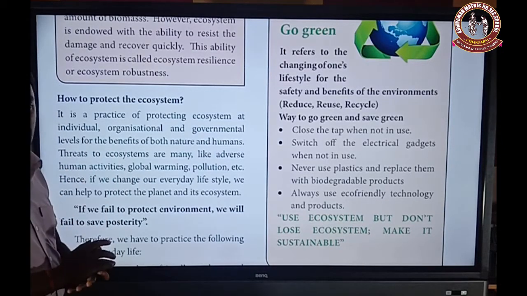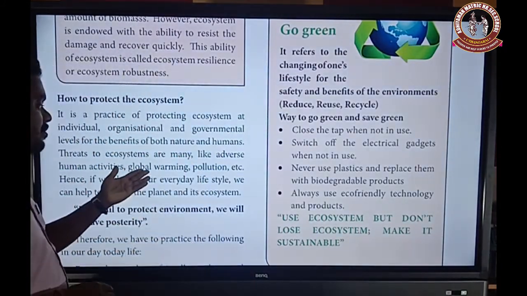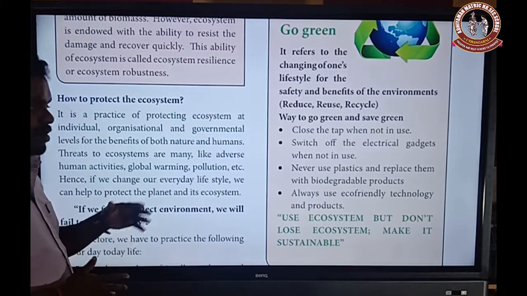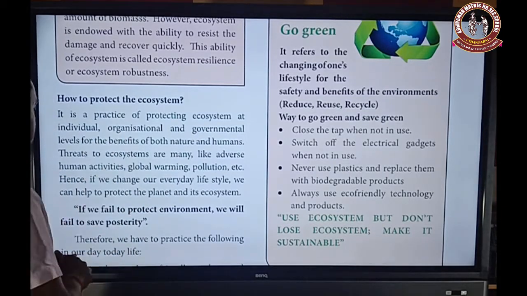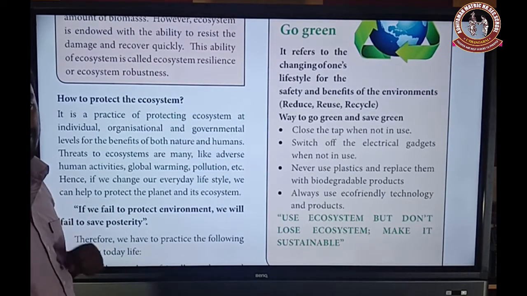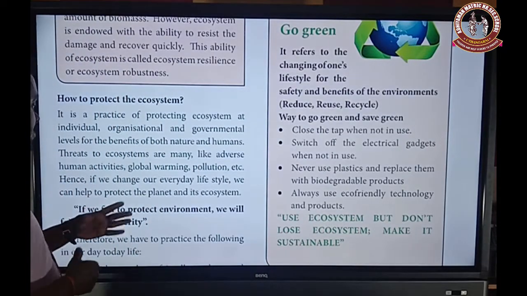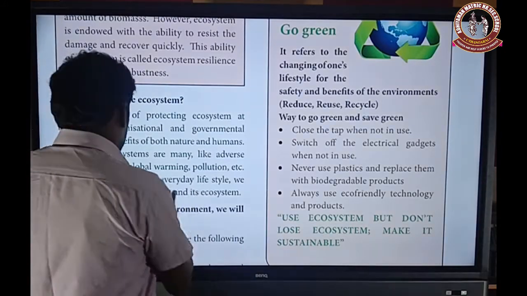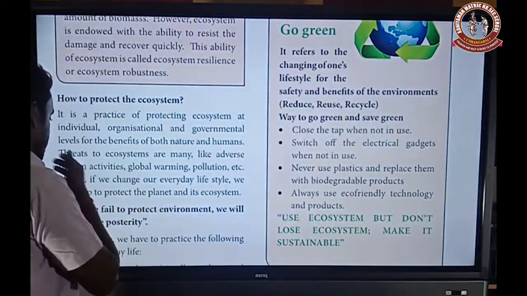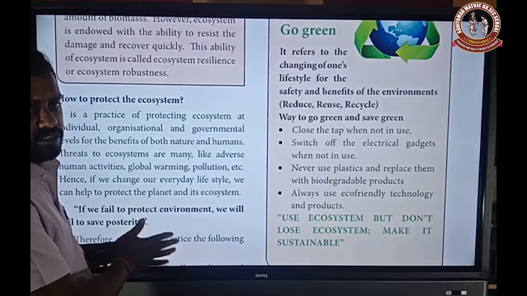Then global warming. Already in lower classes and previous classes, we learned that global warming is due to the emission of carbon dioxide. A large amount of carbon dioxide is emitted. The worldwide problems are global warming and pollution, etc. Hence, if we change our everyday lifestyle, we can help to protect the planet. Here, protect the planet means our earth is protected, that is, the planet and its ecosystem. One thought is present here, that is the important thought for this lesson.